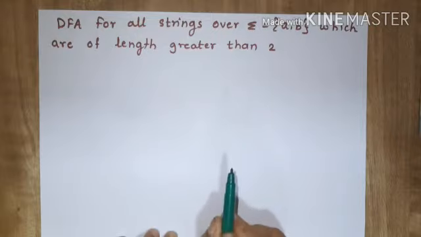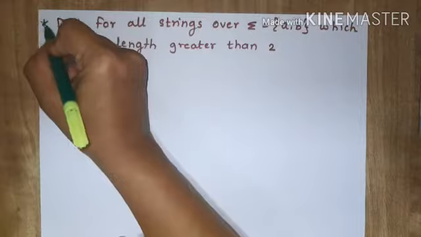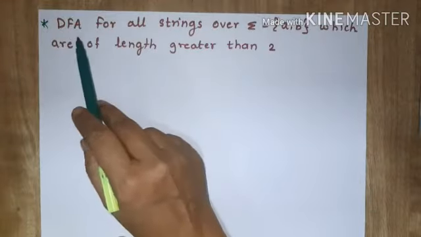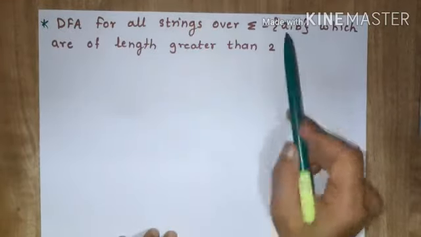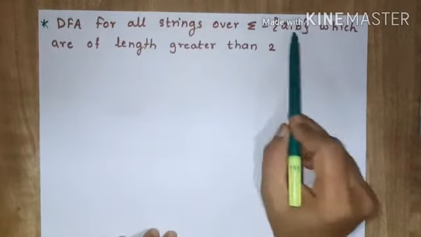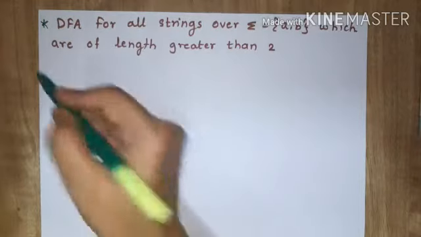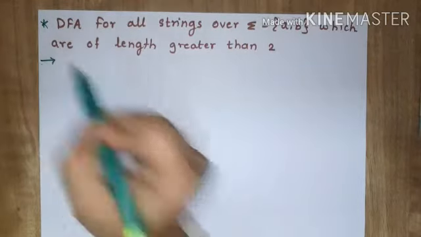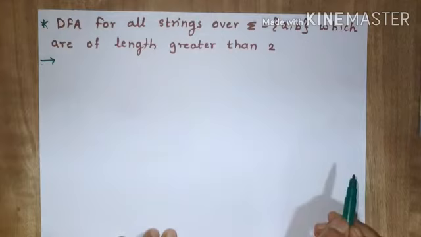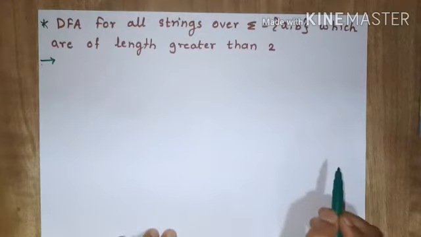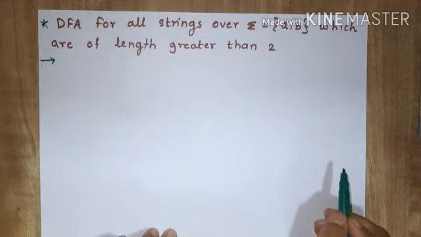So we will see the next problem for DFA. Here our problem is we have to draw a DFA for all strings over sigma is equal to a comma b which are of length greater than 2. So see what is the constraint which is given here. The constraint is that our string should be of length greater than 2.